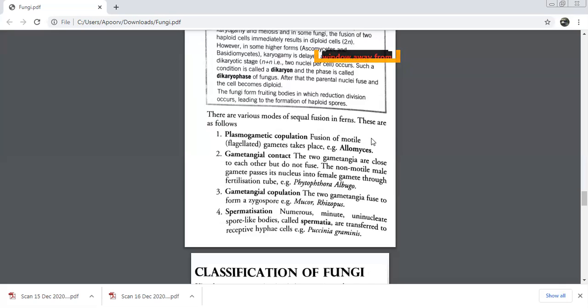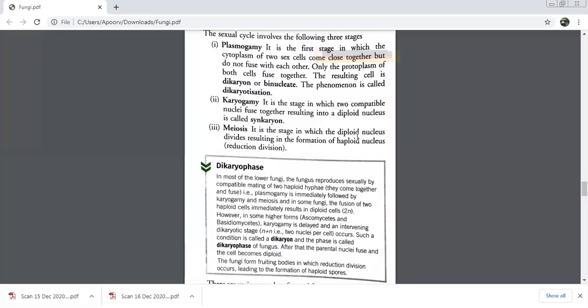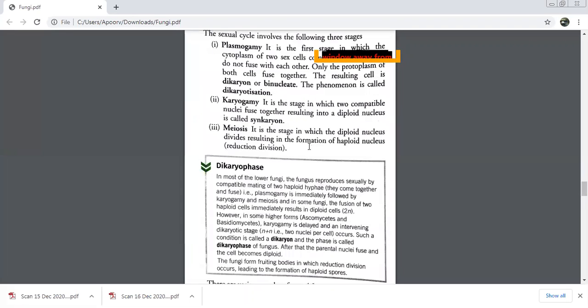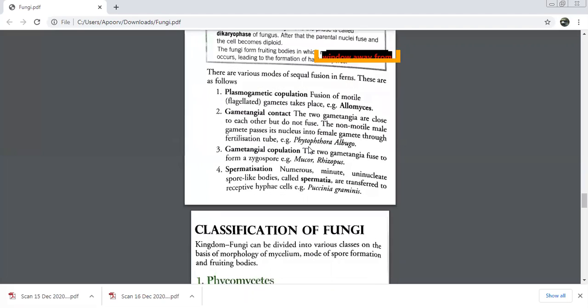Now we move on to the second one, gametangial contact. This is the second mode of fusion. What happens in this? The two gametangia. I just discussed this word with you. What was gametangia? Sex organs. Everybody, what is gametangia? Sex organs which produce gametes, not the gametes themselves. Don't get confused.